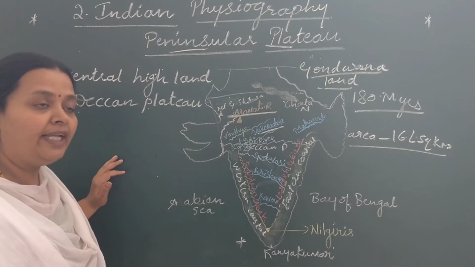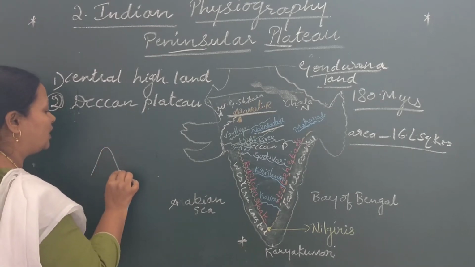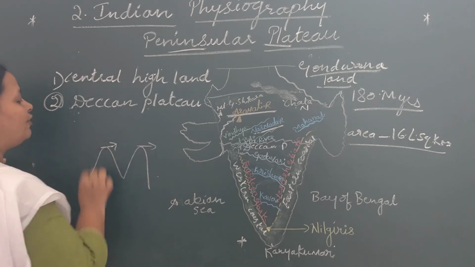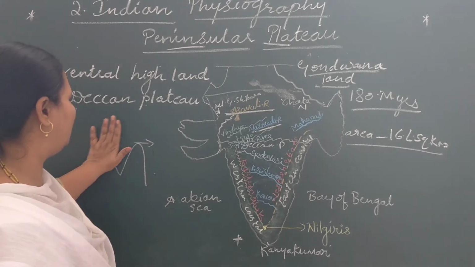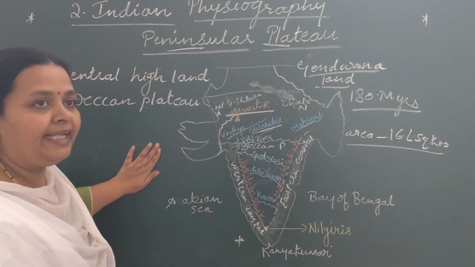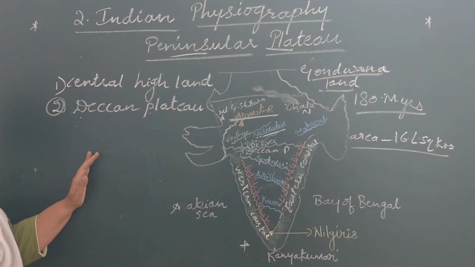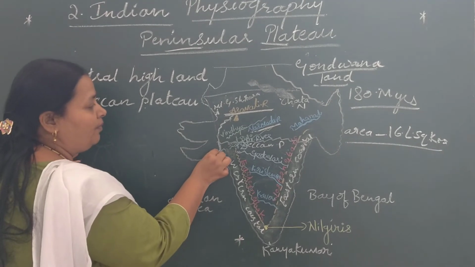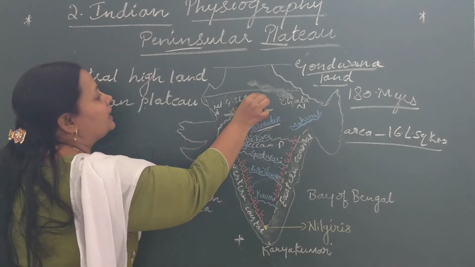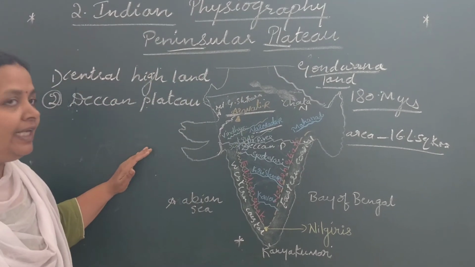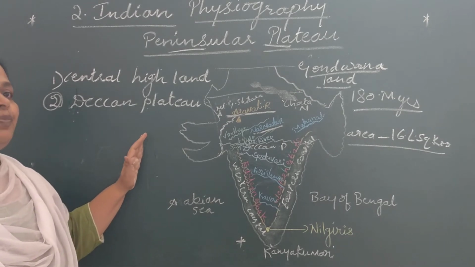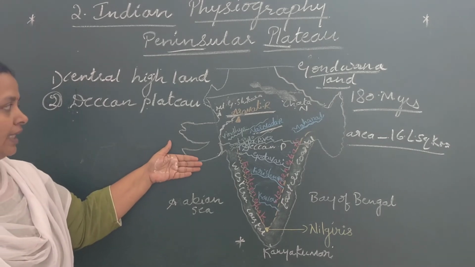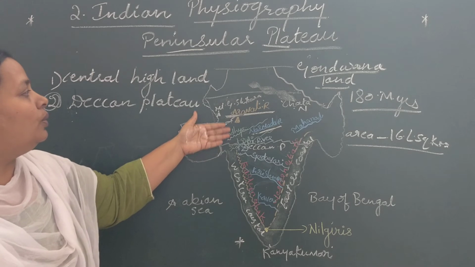What is a fold mountain then? Mountains which have curved edges are called fold mountains. The Aravali range is the oldest fold mountain, and it extends from Gujarat through Rajasthan to Delhi.